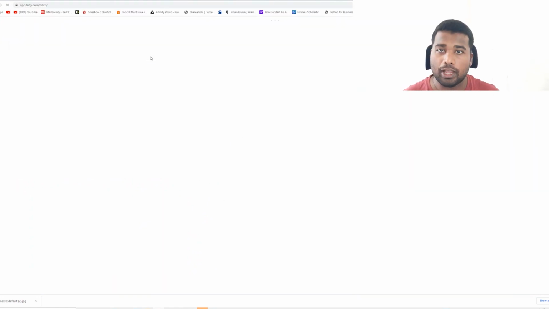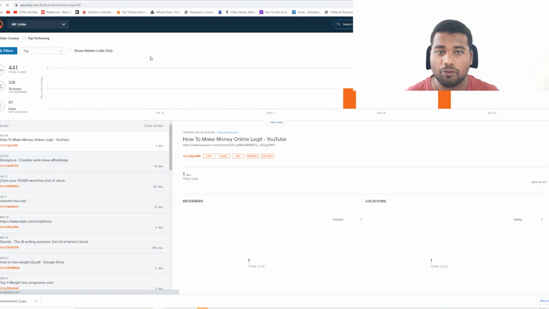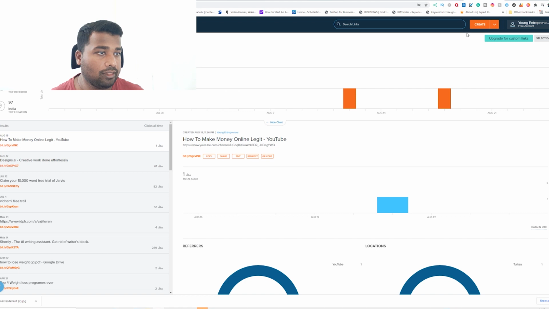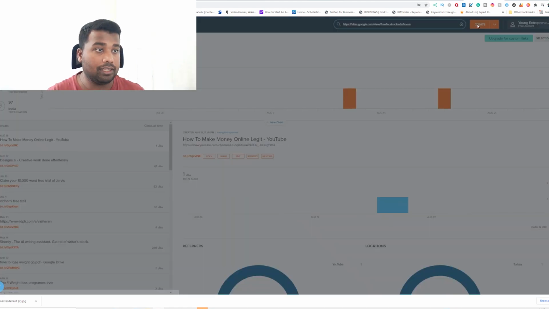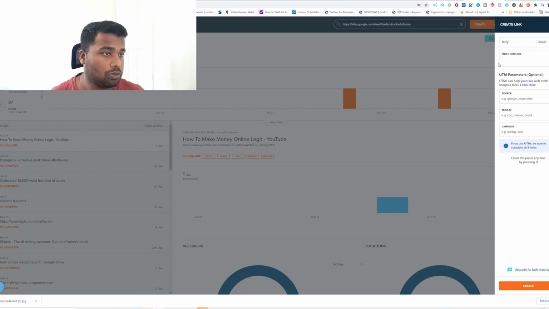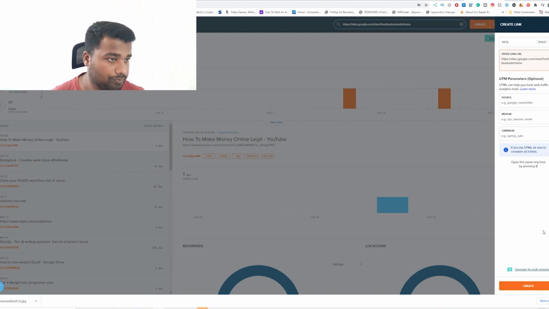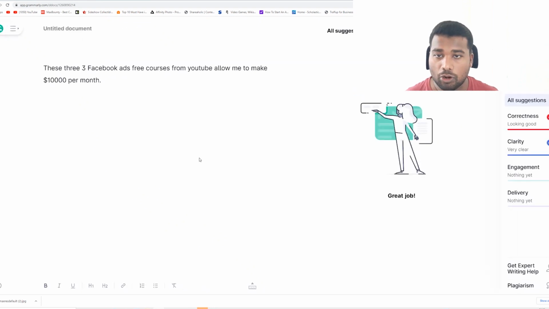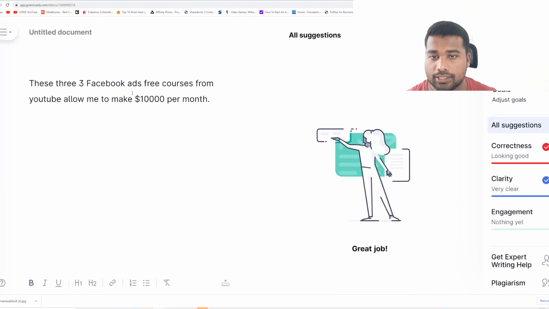Because it's a big URL, people get confused when they're clicking a big URL, so you need to shorten that. Click this one called create, and put the long URL in here and click create. Now this is your shortened URL. Copy that. Go back to Grammarly or a Word document, and you're going to type a basic sentence like this one.